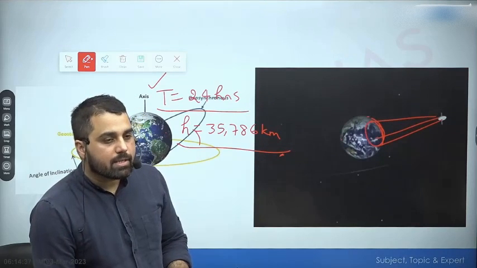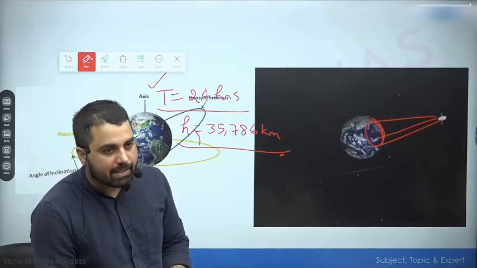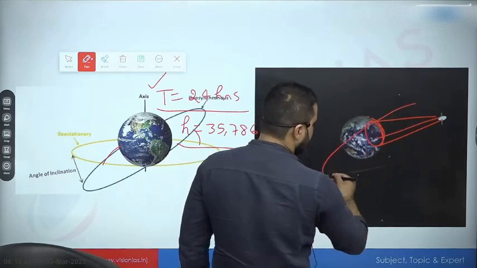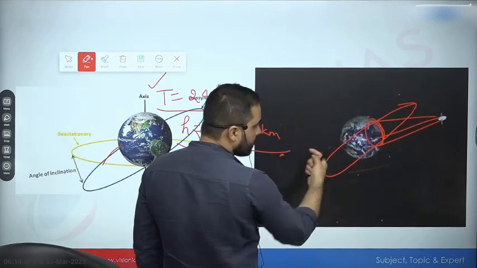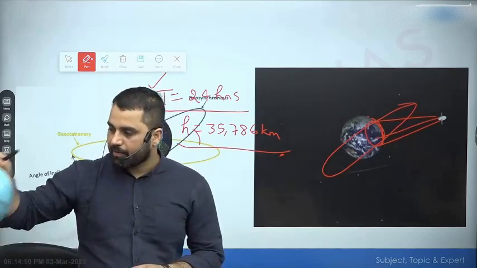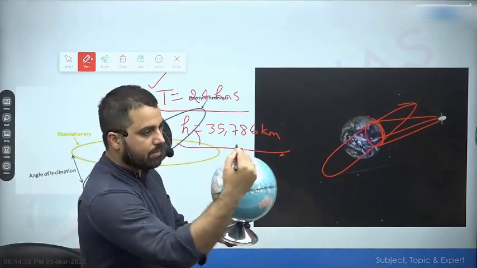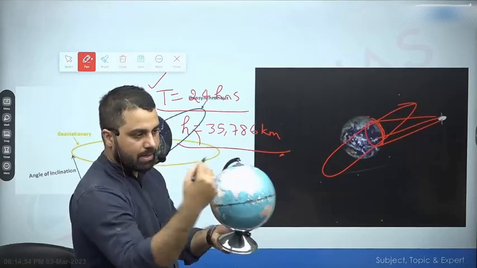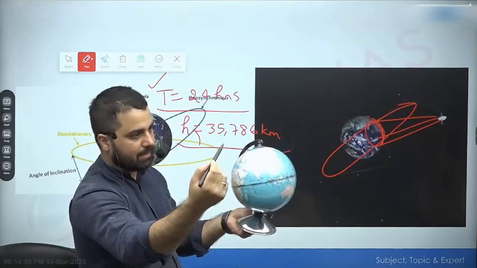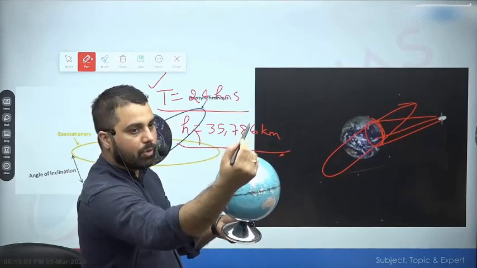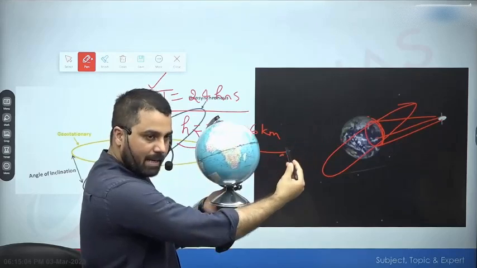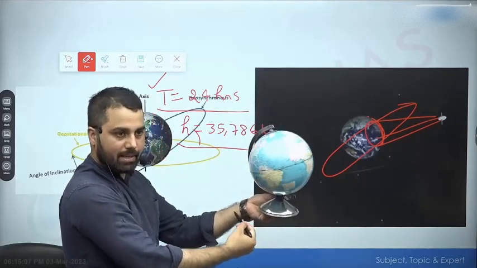ये जियोसिंक्रोनस में एक पॉइंट किसी भी पॉइंट से फिक्स नहीं दिखेगा. थोड़ा सा इमेजिन आपको करना पड़ेगा कि मान लो इंक्लिनेशन कुछ ऐसा ऑर्बिट है, and as Earth is rotating, this satellite is revolving. तो जैसे मान लो कि if I have a satellite which is revolving like this, not like this, but revolving like this. So as Earth rotates, जैसे मान लो कि satellite यहाँ पे था, as Earth rotates, it will go up in the sky, right? Go up in the sky, further up, half of the time up, but now it is going down in the sky, down in the sky.